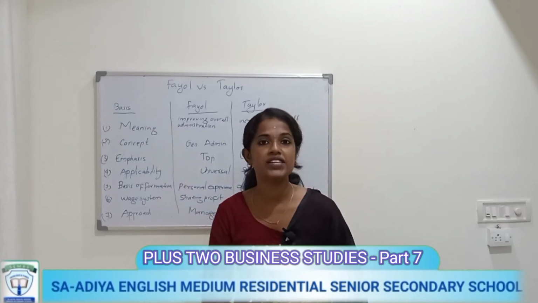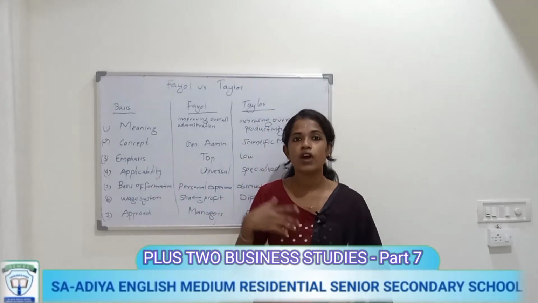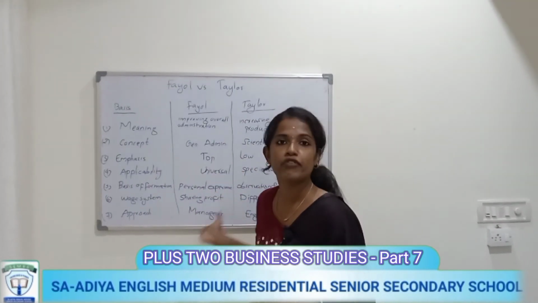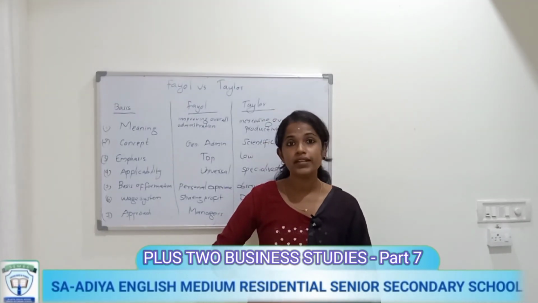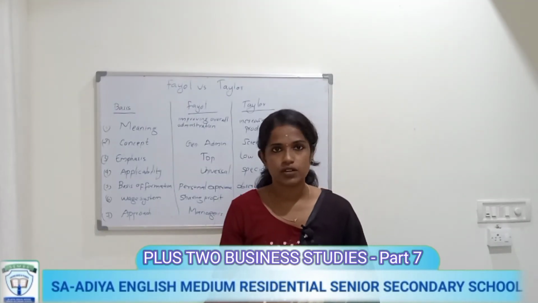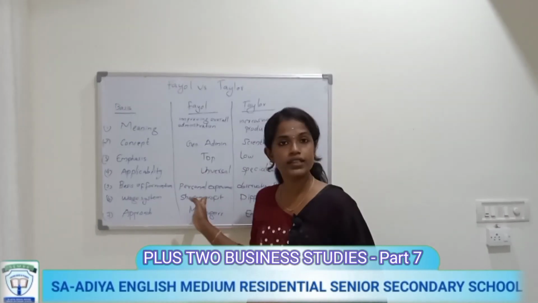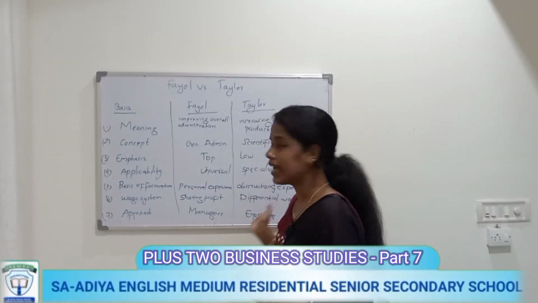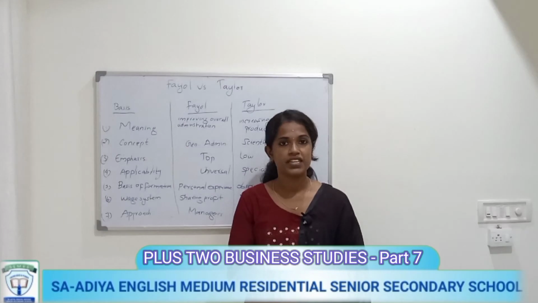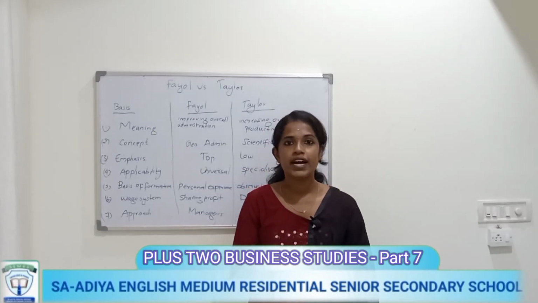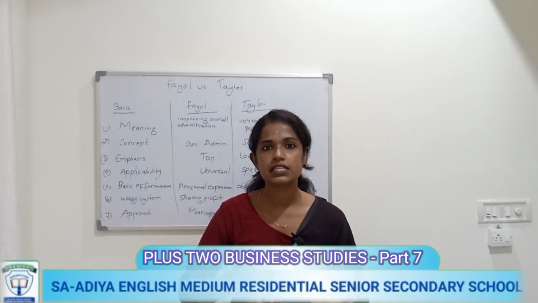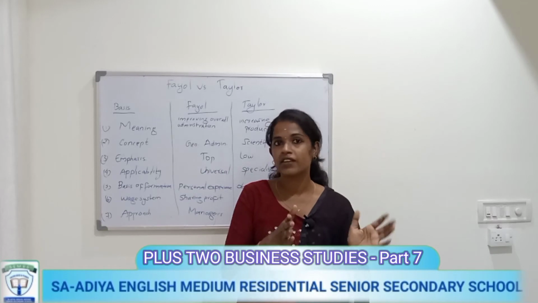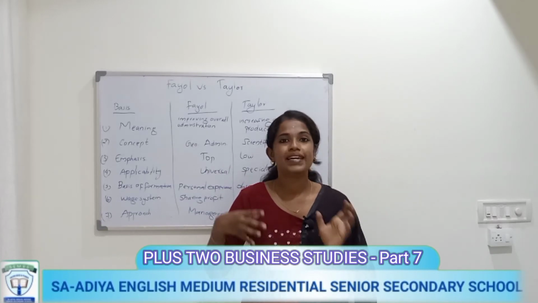Then the next basis is wage system, the system of wage payment. Fayol adopted the system of wage payment that is sharing profit with managers. But in case of Taylor, he is following the differential wage system, one of the techniques of Taylor's scientific management, also called the differential piece rate system. So Fayol uses the wage system of sharing profit with managers, but Taylor uses the differential wage system.